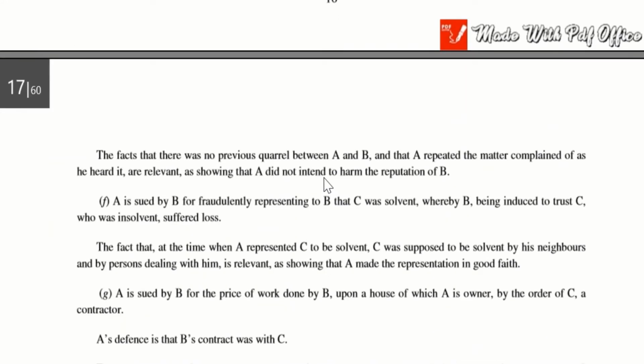If there are facts that there was no previous quarrel between A and B, imagine A is saying, somebody told me this fact and I have stated that so and so person has stated so. In that case, A did not intend to harm the reputation of B. What he is doing is, somebody is saying some fact, he is just putting that in the paper saying that that person told like this, simple. So A has no intention to harm B. That is also quite relevant.